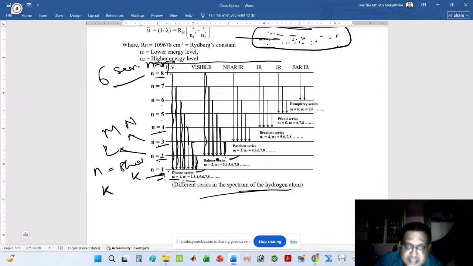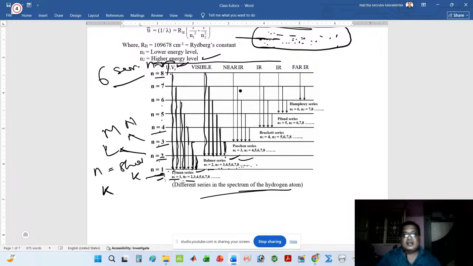These are the rays which generally come to the ground state, that is n equals 2, and these rays make a series said to be the Balmer series. It is named after the scientist Balmer. Look at that, here I have already written n equals 2. Here I have written n1 equals 2, and n2 equals 3, 4, 5, 6, 7, 8, 9, 10, just like this. The Lyman series is generally found in the ultraviolet region. I have said that the different series are found in different regions. Remember, the Lyman series is found in the UV region. Similarly, the Balmer series is found in the visible region.